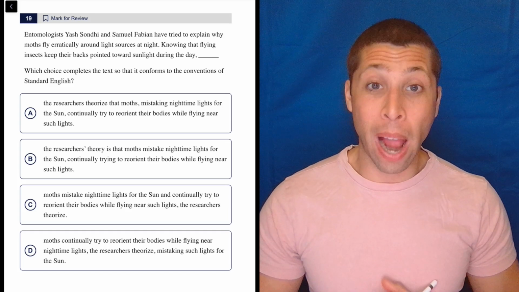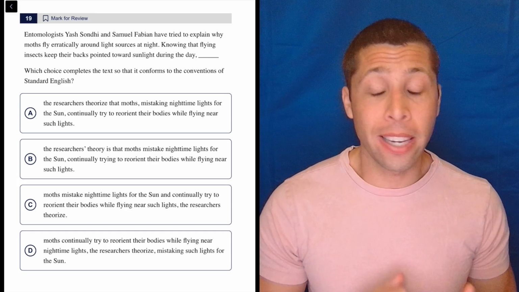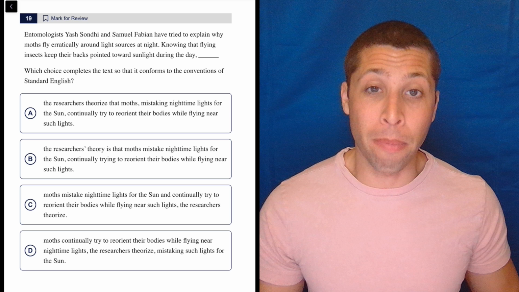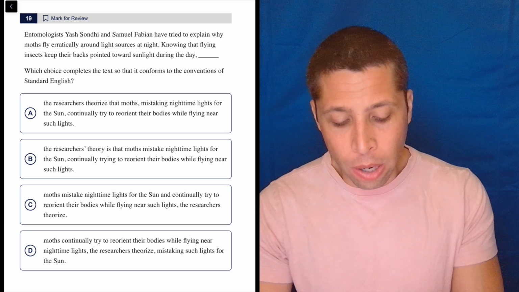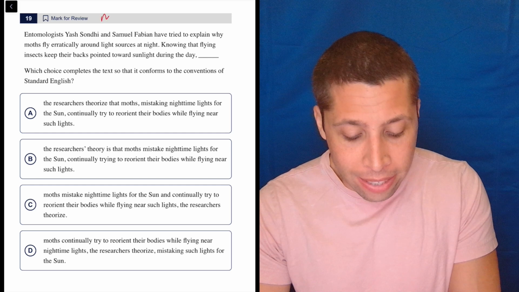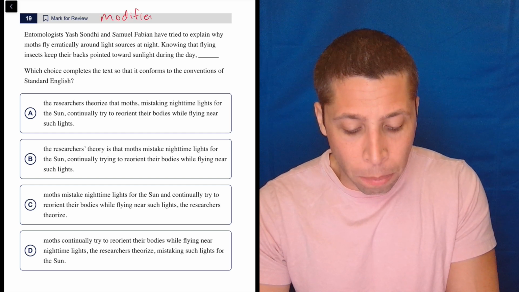Okay, so this is a grammar rule that comes up on the PSAT and SAT pretty much every time, usually in the hard module, but it's one that is kind of weird unless we know exactly what the rule is. It's very easy to spot. This is the rule for modifiers.